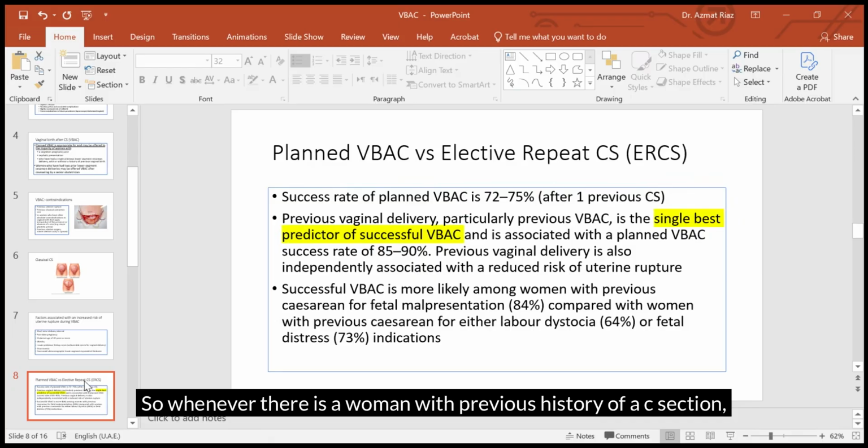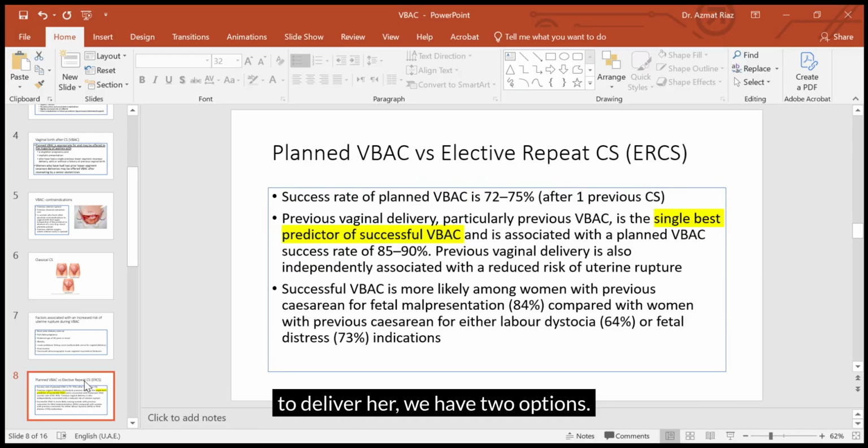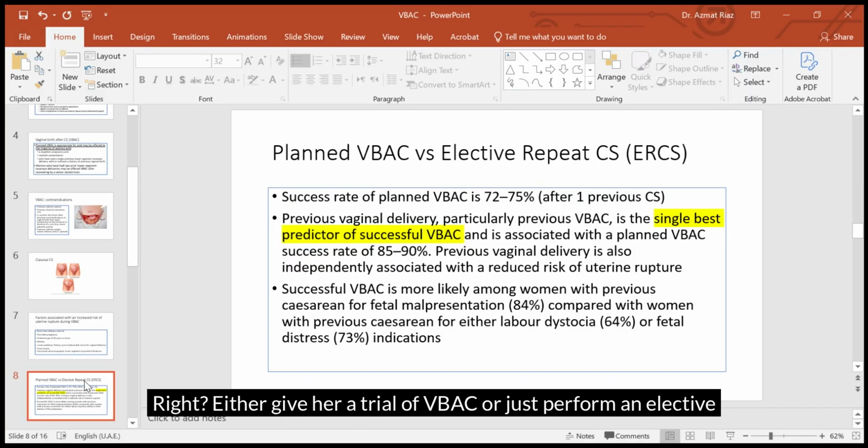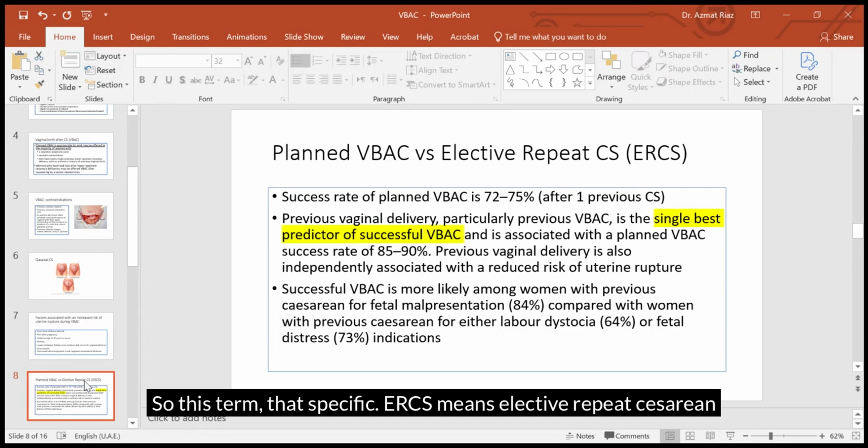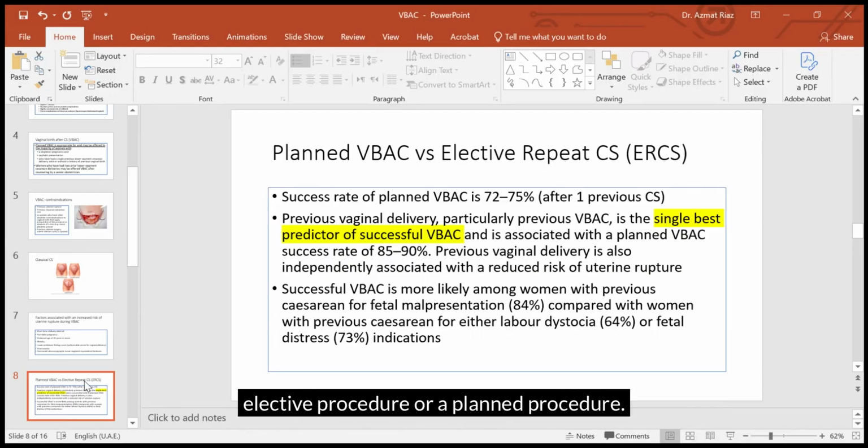So whenever there is a woman with a previous history of a C-section, to deliver her we have two options: either give her a trial of VBAC or perform an elective repeat cesarean section. This term, ERCS, means elective repeat cesarean section, which means it's an elective or planned procedure, and we are doing a C-section.